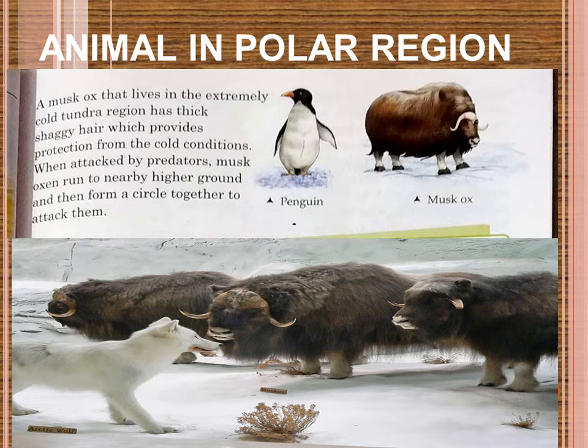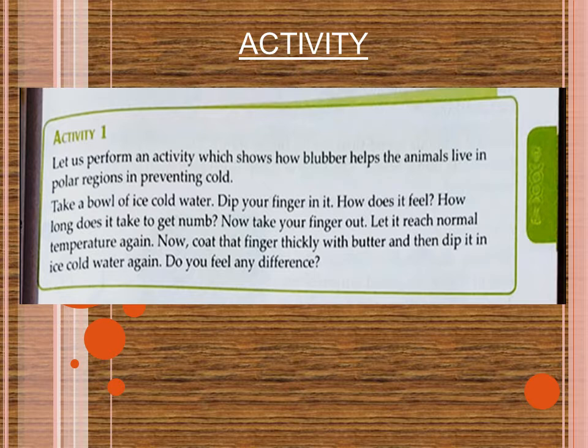Now there is one activity given on page number 27. You will read this activity. It will help you to know what the use of the layer of fat in the body of these animals is. What they have said is, this activity will help us to know how blubber helps the animals live in polar regions by preventing cold.